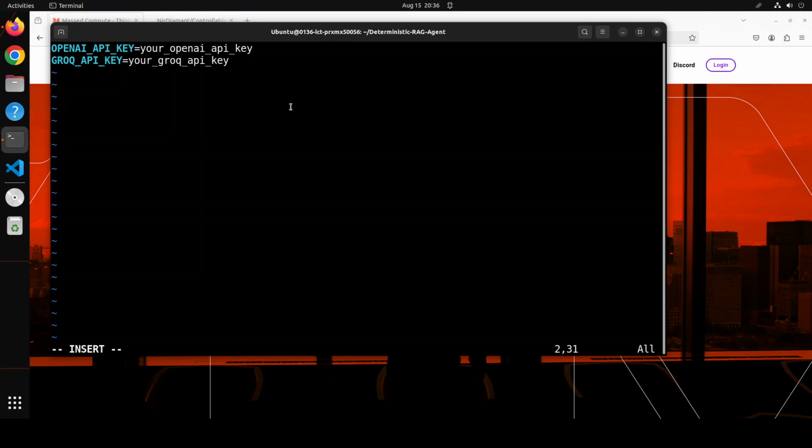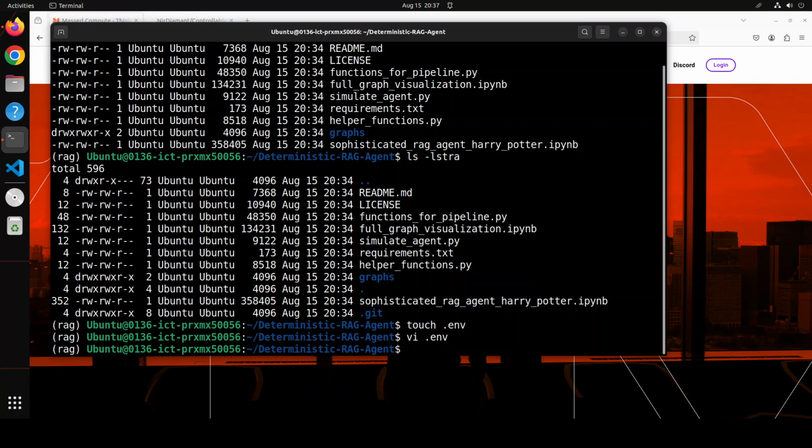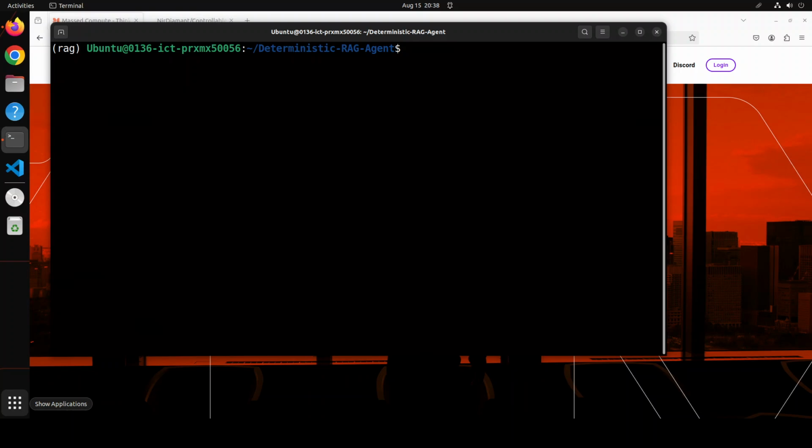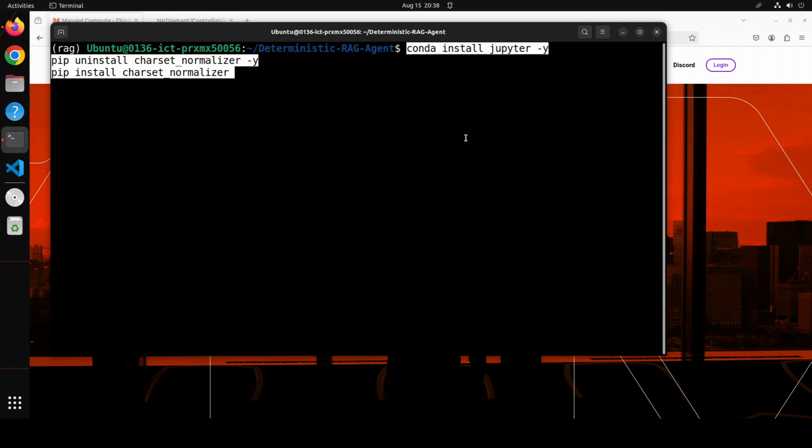One you will get from platform.openai.com, the top one, and the other one from groq.com. So let me set my keys, and I will just be replacing this here with my keys for both OpenAI and Groq, and then I will save the file. So let me do it and then exit from here. I have set my keys. Let me clear my screen. Next up, let's install our Jupyter notebook, and I will be doing everything in that Jupyter notebook.